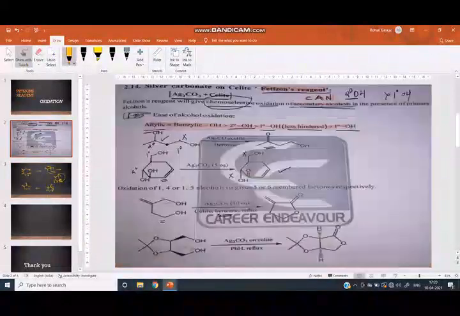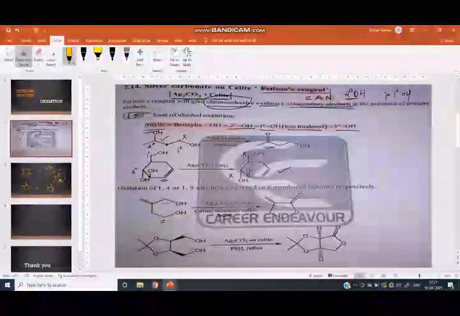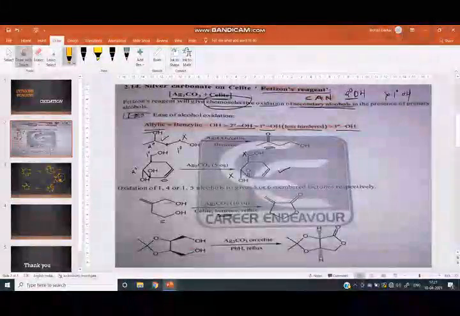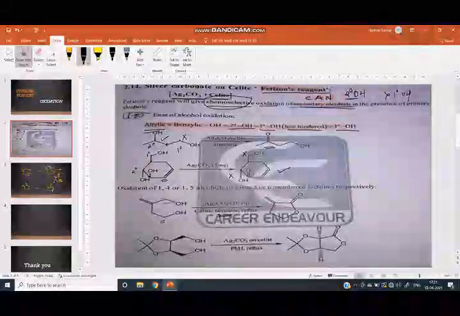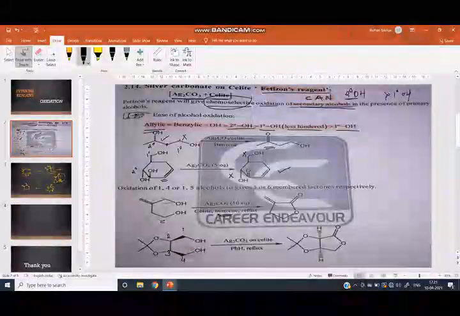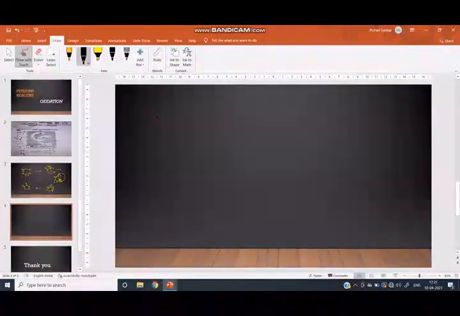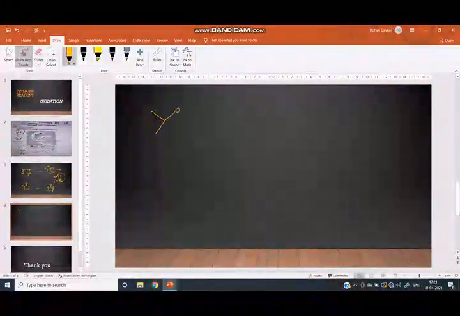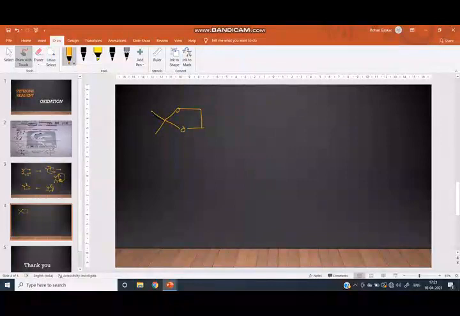Now we can see the next reaction. Here it is an alcohol. It oxidizes to a lactone. If there is a 1,4 diol, here is the 1 carbon, this is 2, this is 3, this is 4. This is a 1,4 diol. When reacted with Fetizon's reagent, this is the product. Here is the 2-methyl group, here is O, here is O, the 5-membered ring. Here is the CH2OH, here is the CH2OH.